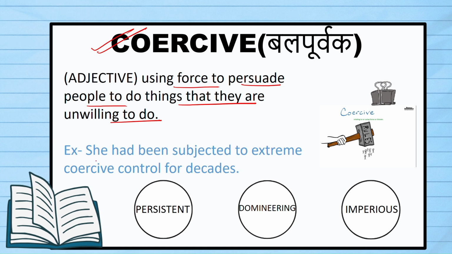Coming to the sentence we have, she has been subjected to extreme coercive control for decades. So for decades, she's been controlled by other people, and she's been forcefully made to do stuff that she does not want to do or is unwilling to do. The synonyms are persistent, domineering, and imperious. Here, imperious is important, and we'll star mark that.